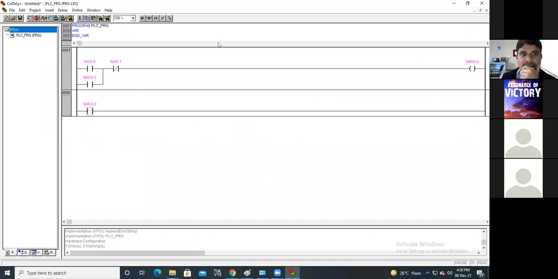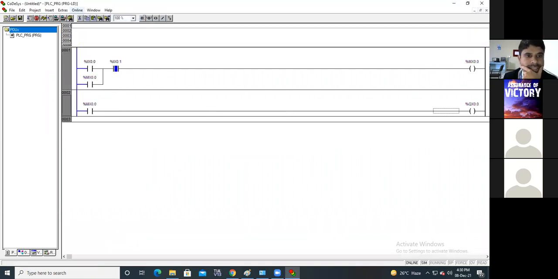Now here I'm using an output. This is motor 1, percentage QX 0.0. Okay, now see, online, login, run.